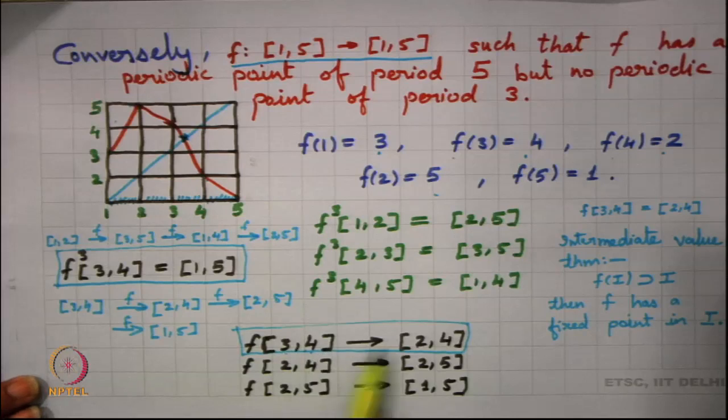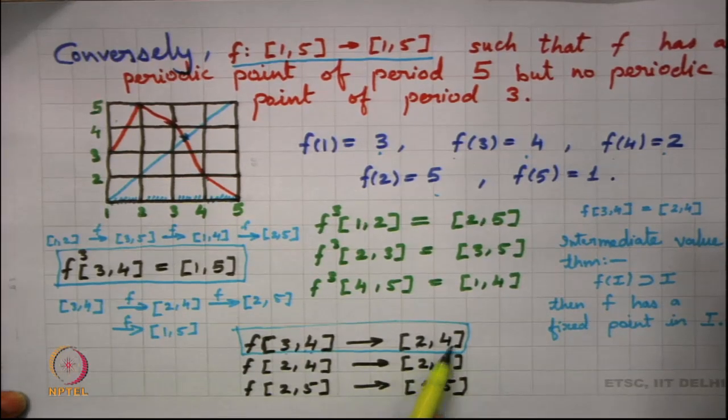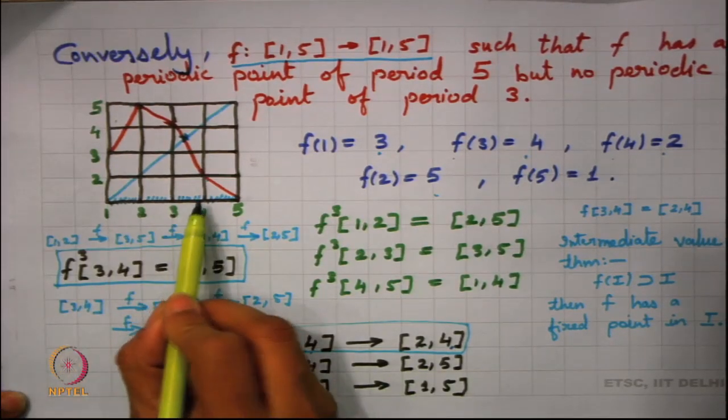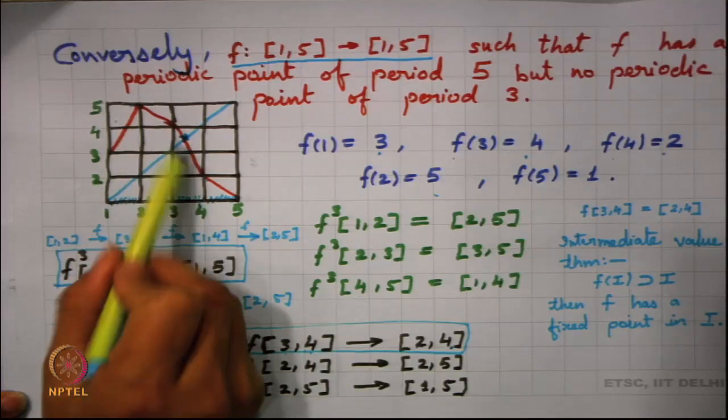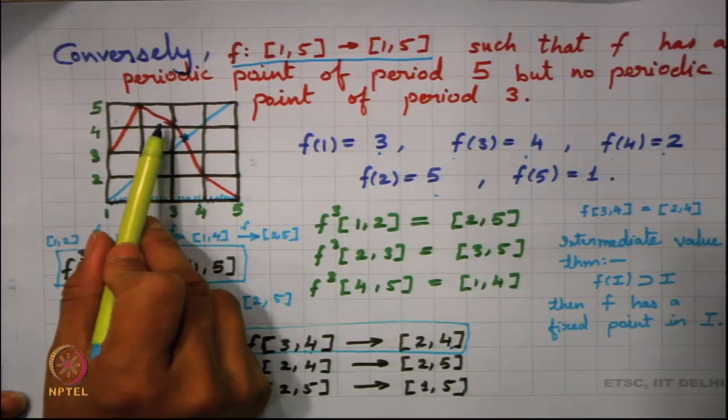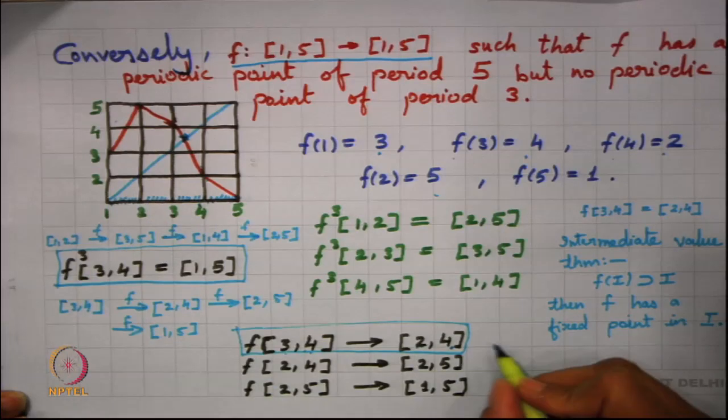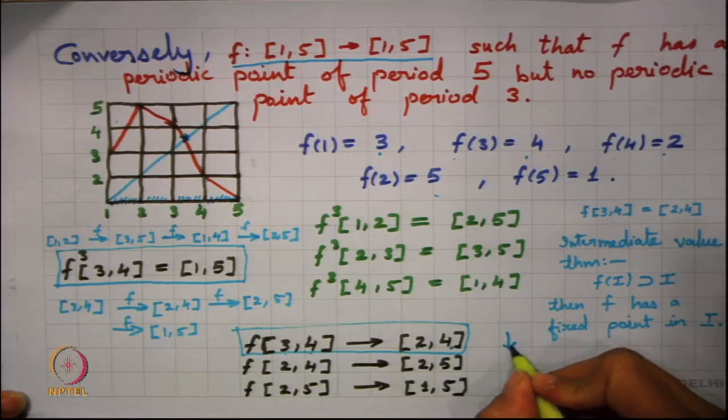Now, what we judge here is that f of [3, 4] is mapping to [2, 4]. When I look into [3, 4], it is mapping to [2, 4], so the function f is decreasing in this interval.